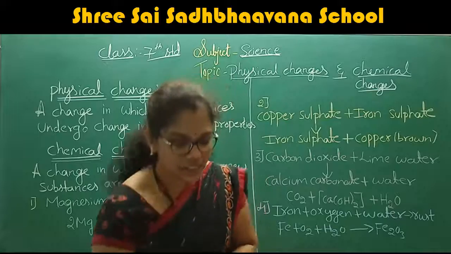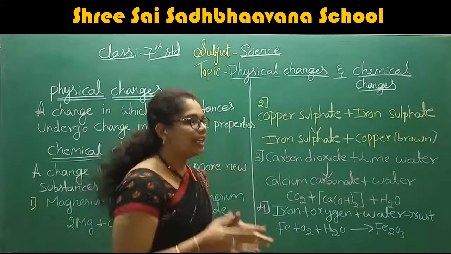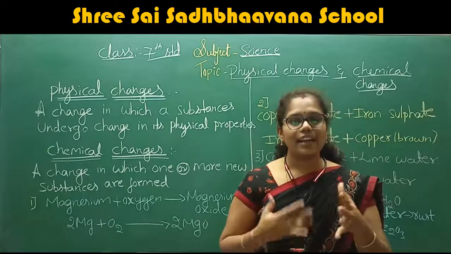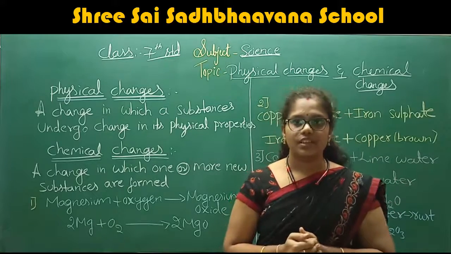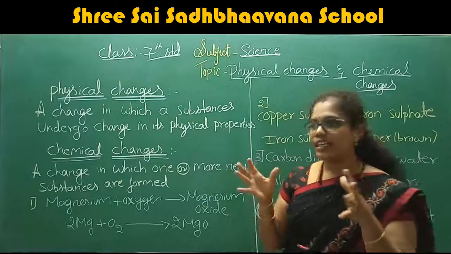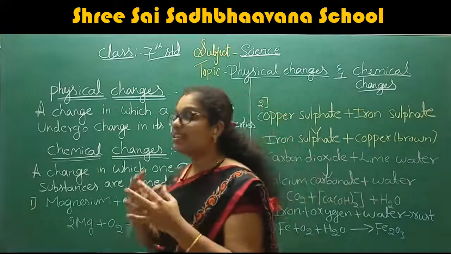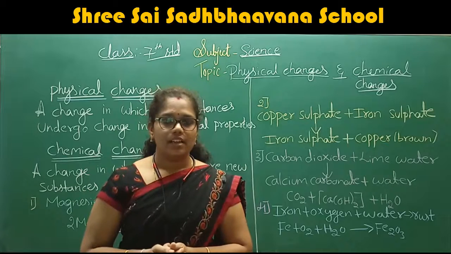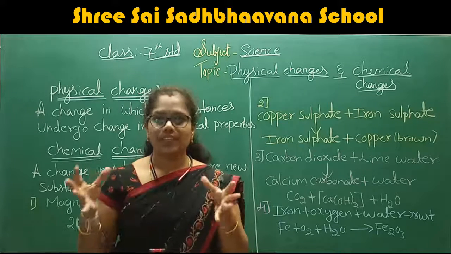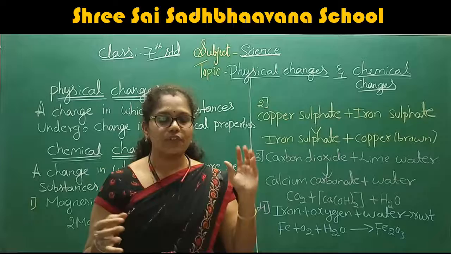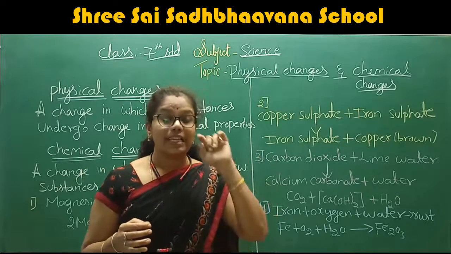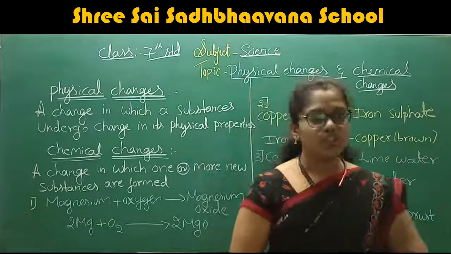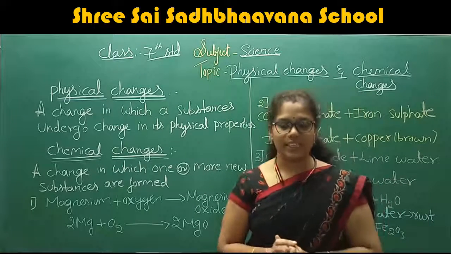Therefore, by seeing this activity, we can tell that for the physical property, we can add another definition: the property in which, for the substance, the change of color also takes place. By seeing all these activities, we concluded with the 5 activities, right? By seeing these 5 activities, we can tell the definition for the physical property is,